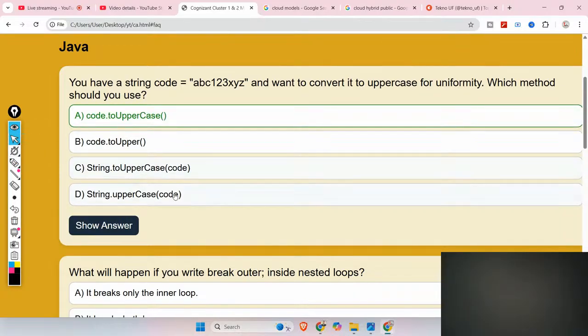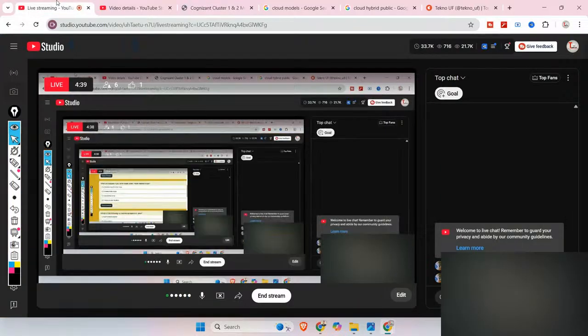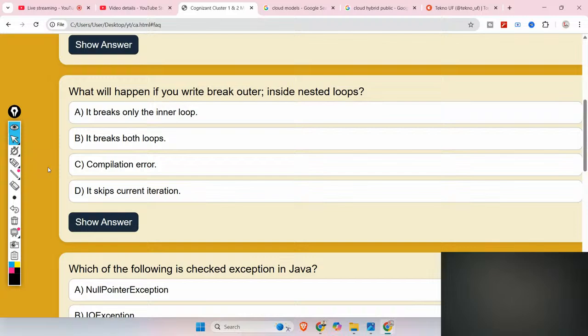Let me go to the next question asked from Java. What will happen if you write break outer inside nested loops? If you have any queries regarding Cognizant or any on-campus or off-campus drive right now, then please comment down, I'll give answers. Let's say there are two for loops.